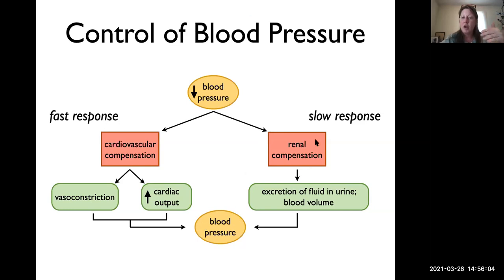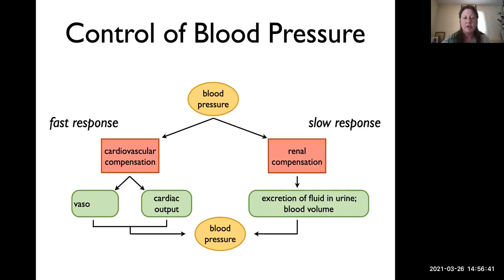In terms of the slow response, which gets started at the exact same time but just takes longer to take effect, the renal compensation, what's going to happen is that we're going to decrease the excretion of fluid in the urine. So we're going to hold on to the water instead of allowing it to go into the urine and leave the body. That decreased excretion of fluid in the urine leads to an increased blood volume. And all of these things together restore blood pressure back to normal.